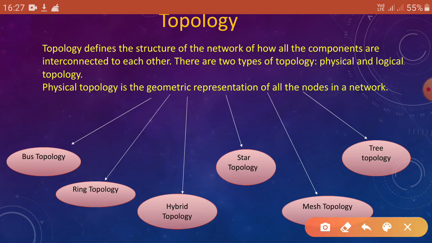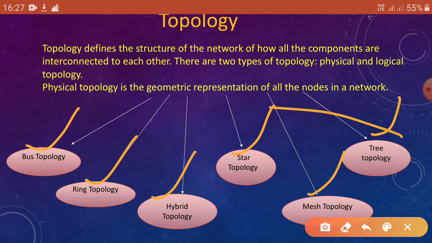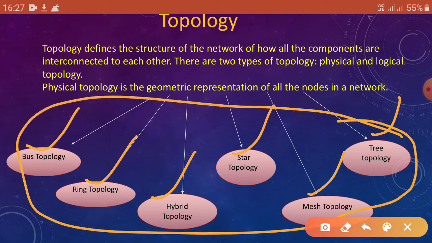So what are the types of physical topology? Basically, number 1 is bus topology, number 2 ring topology, 3 hybrid, star topology, mesh topology, tree topology. Six topologies are there in physical topology, okay.